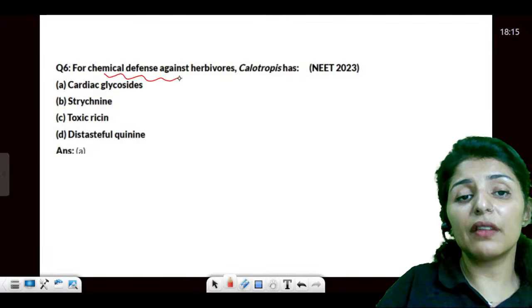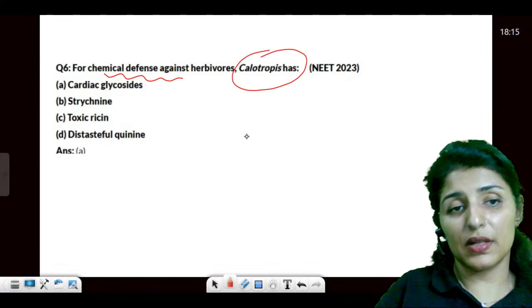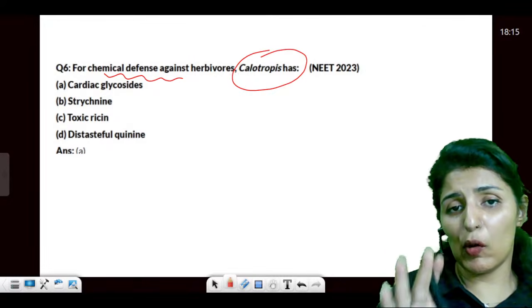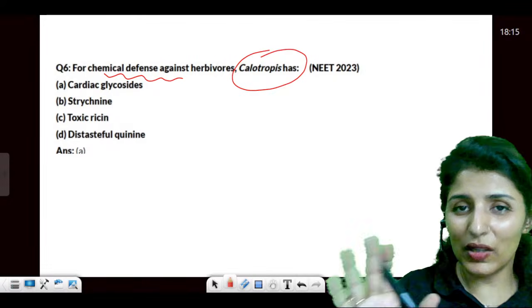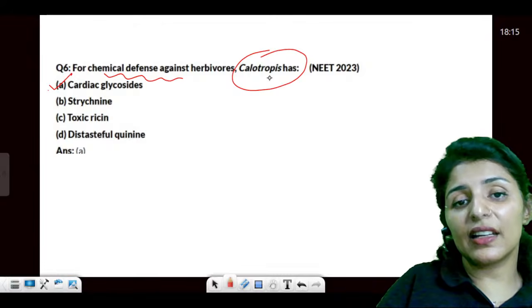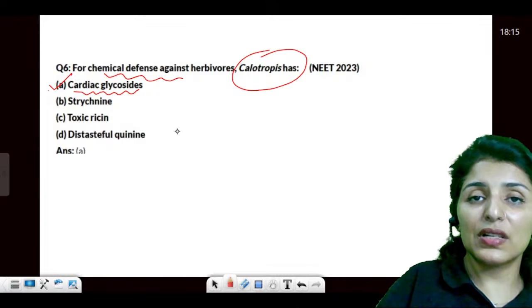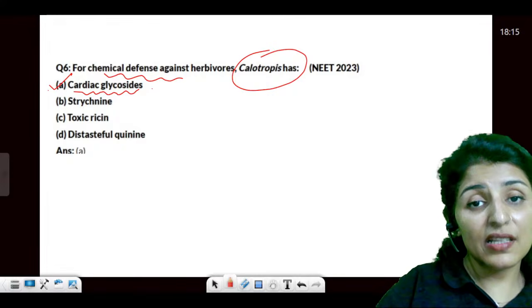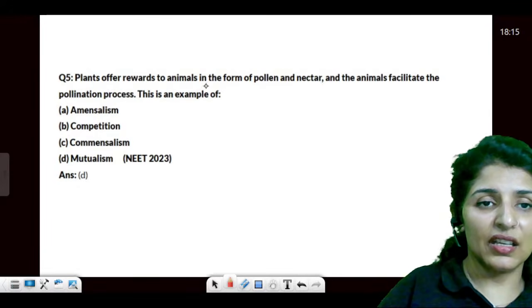Now for chemical defense against herbivores, calotropis. See, organisms do not graze upon calotropis. Why? Because they understand that calotropis has cardiac glycosides, so it can lead to sudden cardiac arrest, and that message has already flown in the ecology, in the ecosystem.